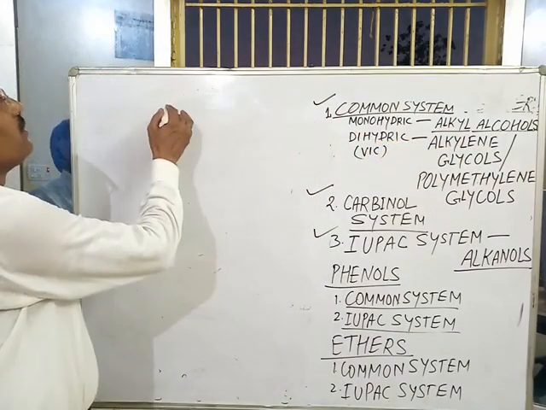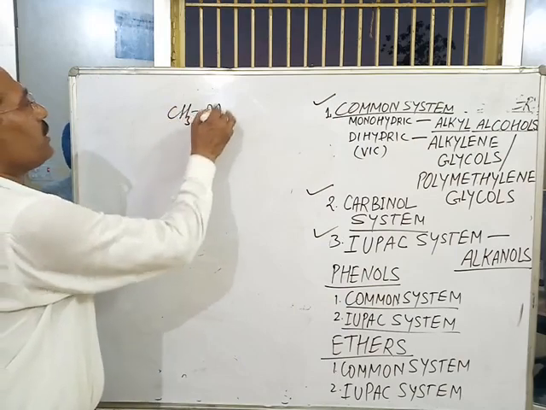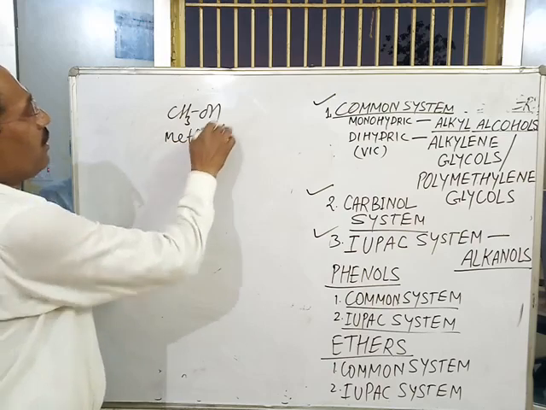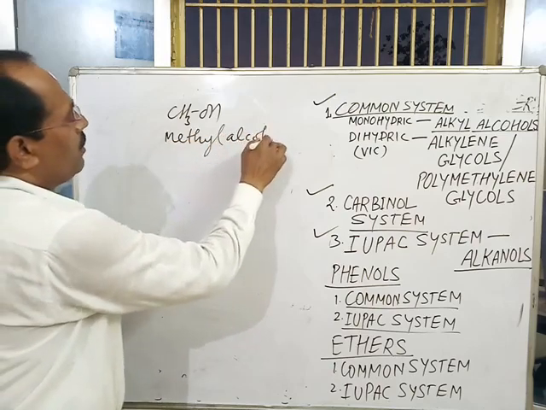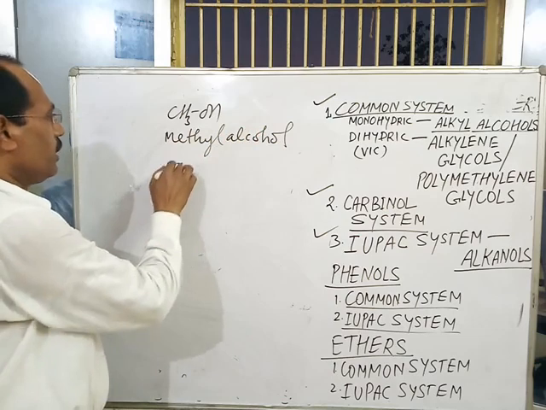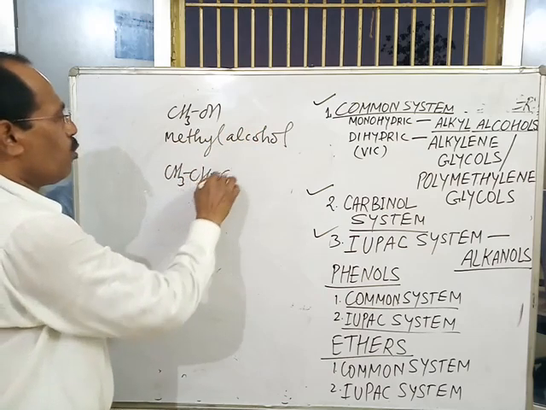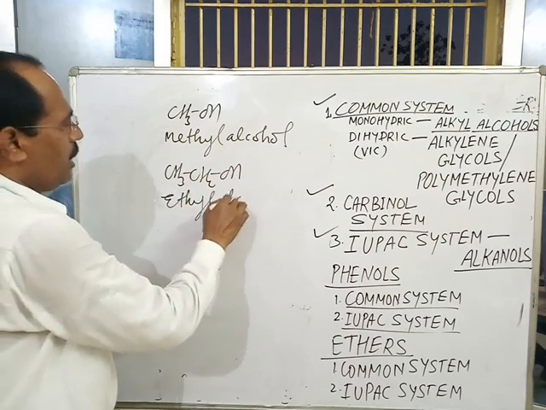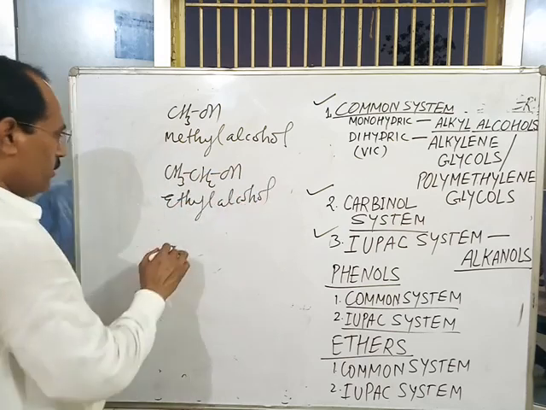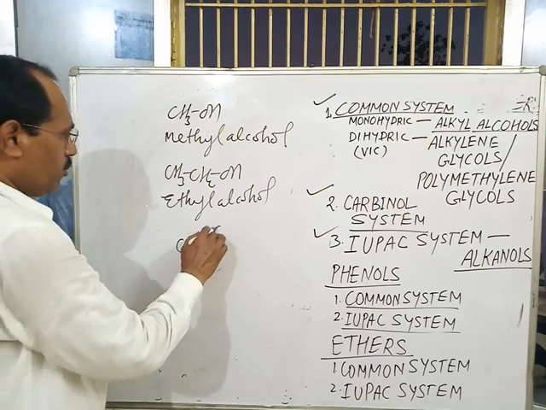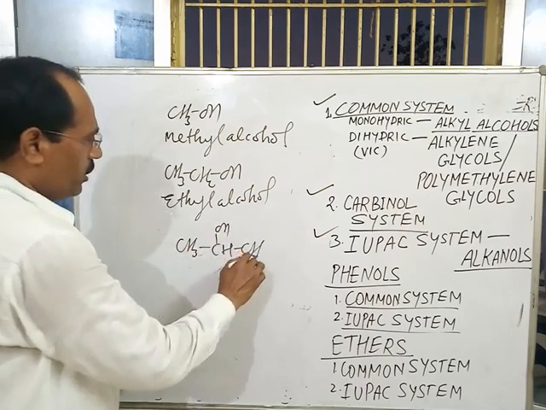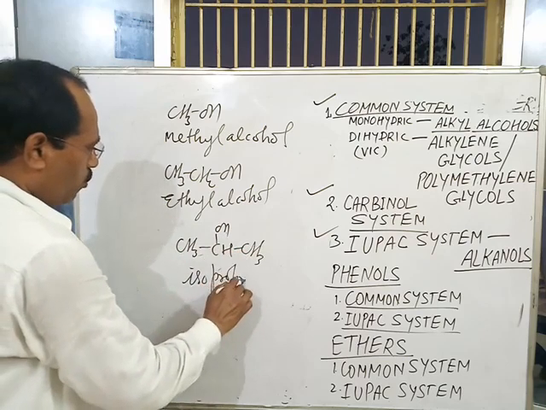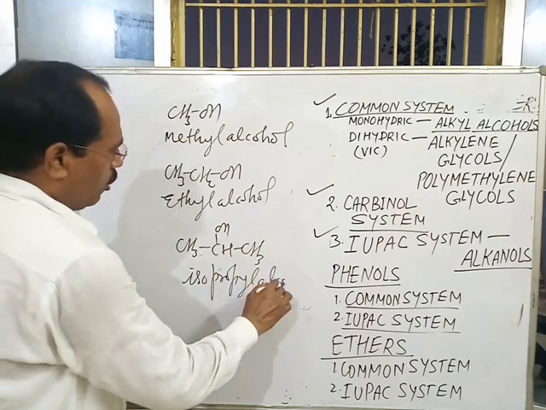For example, CH3OH is known as methyl alcohol. CH3CH2OH is named as ethyl alcohol. CH3CHOHCH3 is known as isopropyl alcohol.